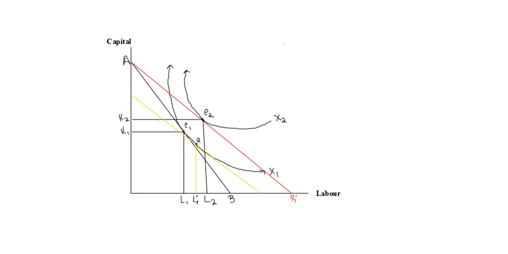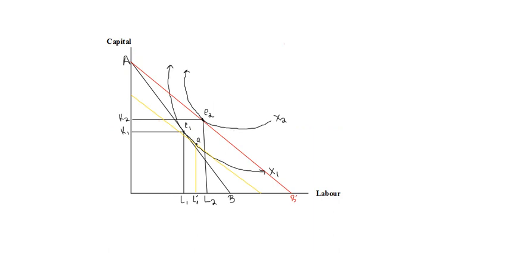So output effect basically implies that a firm would be interested in increasing the output as well, not just increasing the quantity of labor hired, when other variable factors of production are also present. So in this case, because capital is also variable, in order to obtain a higher level of output, more capital also can be used along with labor.